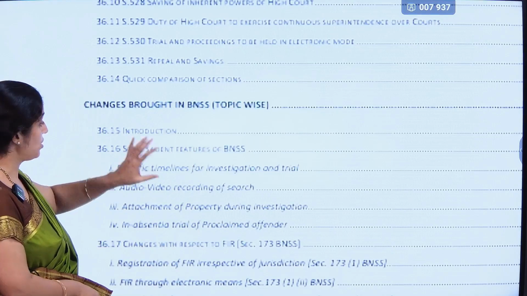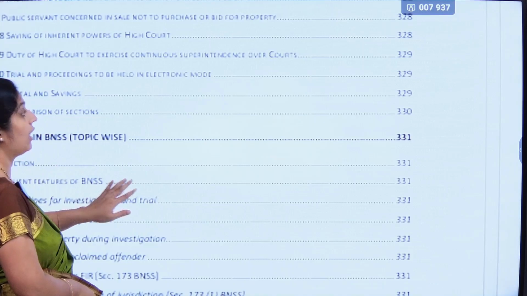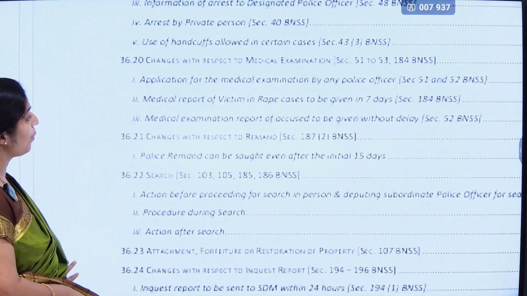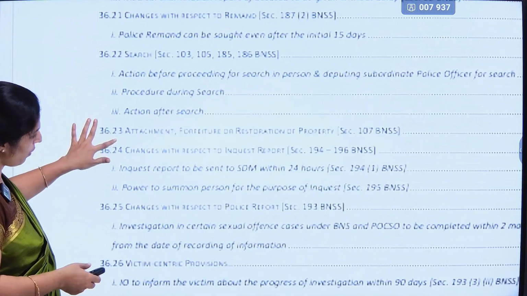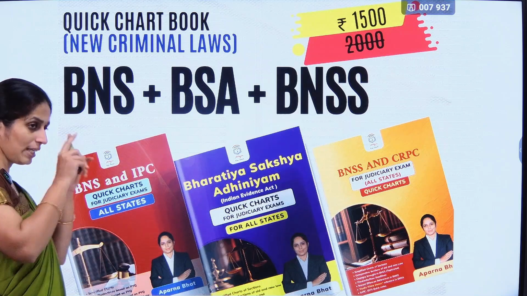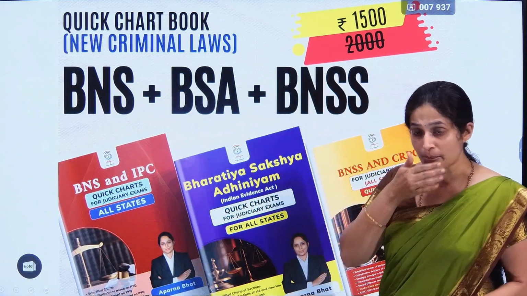Okay, topic wise changes like regarding arrest, regarding FIR what all changes have been made, regarding victim what changes, regarding search what changes have been made. So likewise topic wise also those changes have been given. Some are in chart, some are in tabular form, which you can check with the help of sample pages.